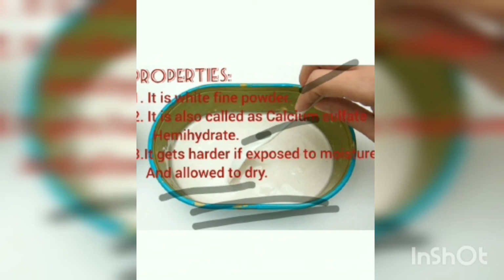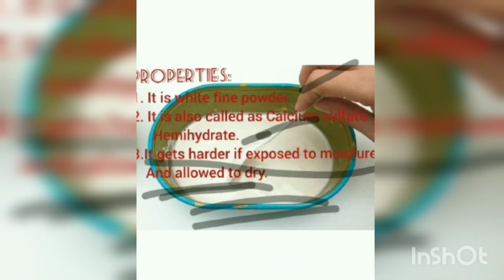It gets harder if exposed to moisture and allowed to dry, just as cement. Have you seen cement? When it is allowed to dry after mixing, it will get hard. The same way, plaster of Paris also gets harder. Next, coming to the preparation. How it is prepared. Here also, the equation is important. In every preparation, you should go through the equations, write them down 2-3 times. You will easily remember. You will never forget them.